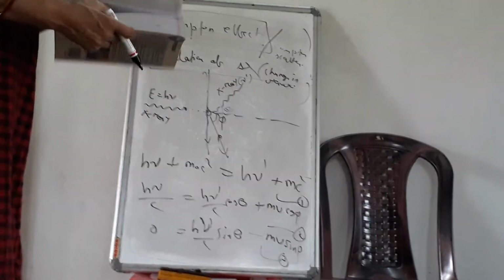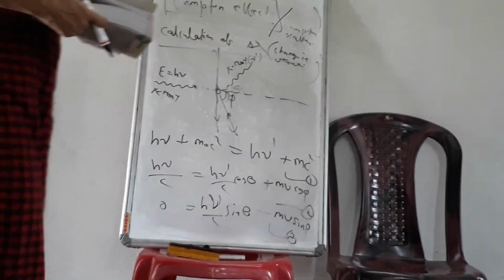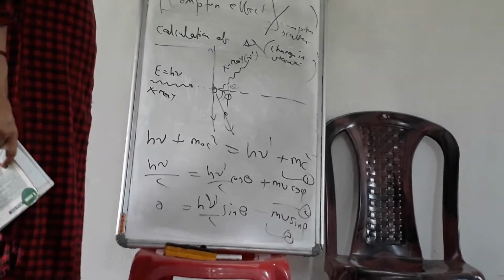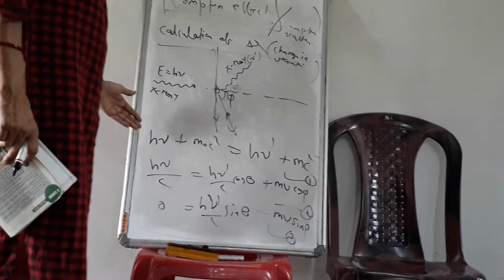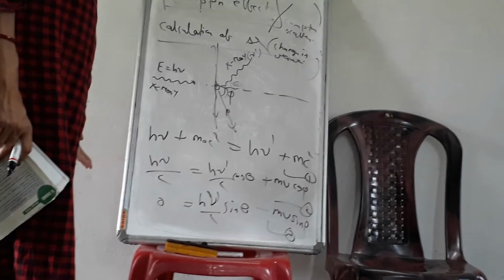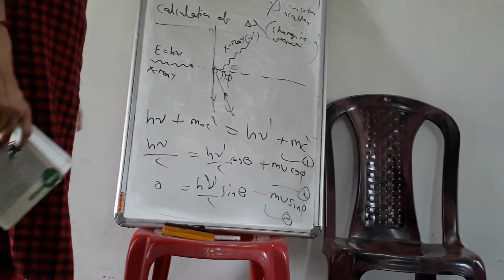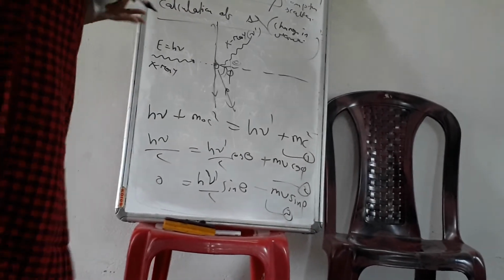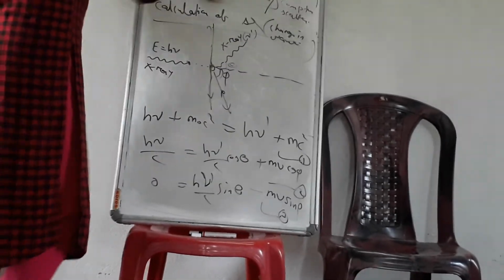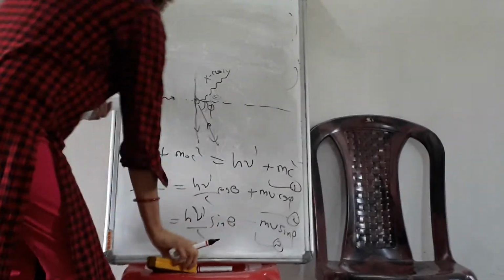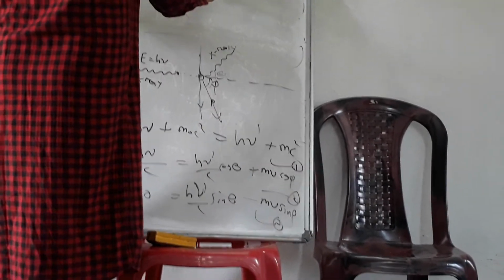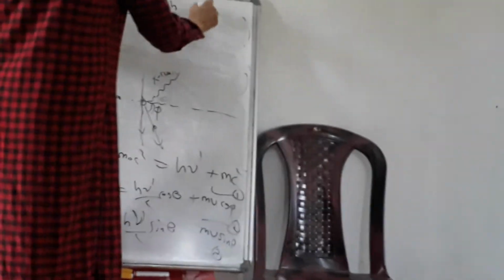Considering the energy, because it's an incoherent elastic scattering, we consider energy conservation and we got equation 1. Considering momentum conservation for the horizontal and vertical directions, we got equations 2 and 3. So by solving these 3 equations, we will find the change in wavelength, that is delta lambda. Finally we will get h by m naught c into 1 minus cos theta.